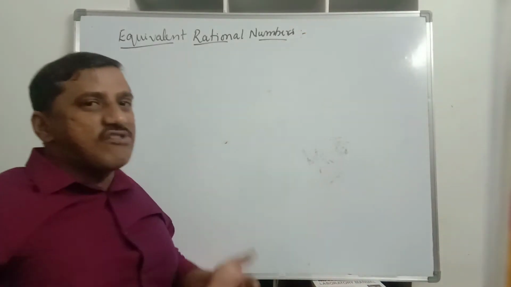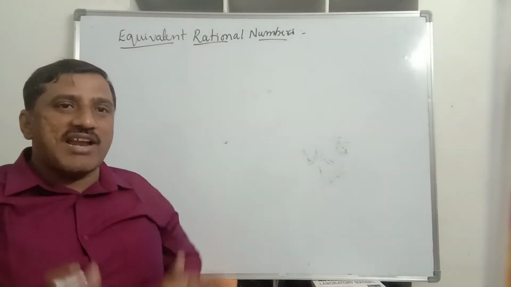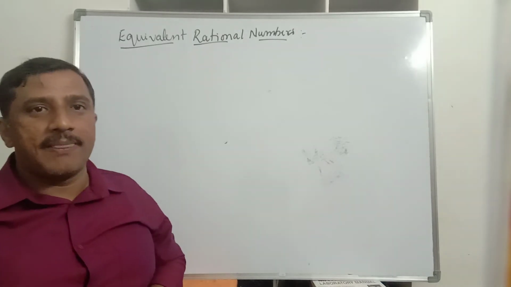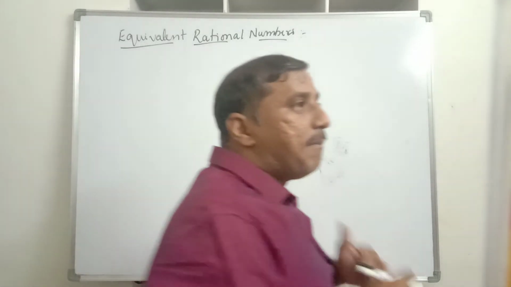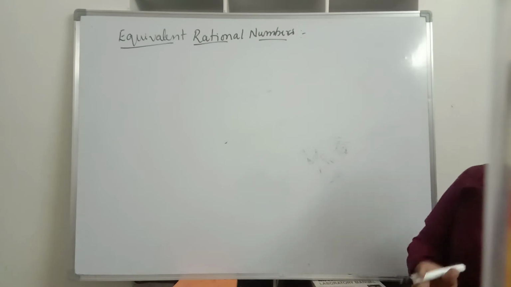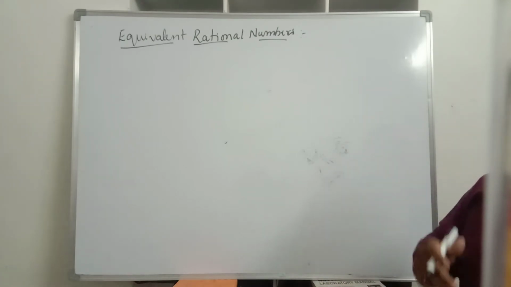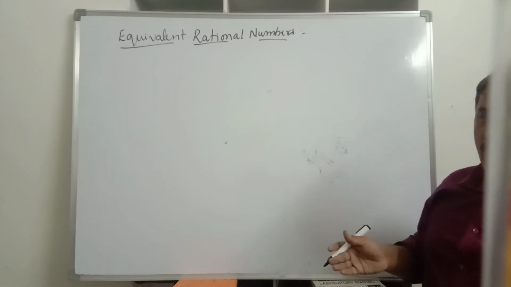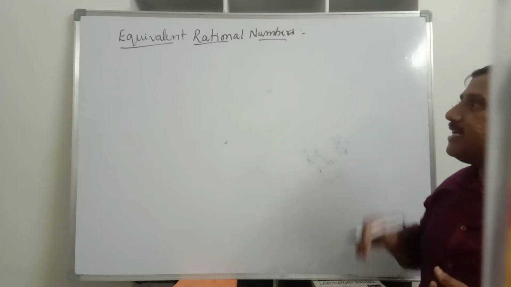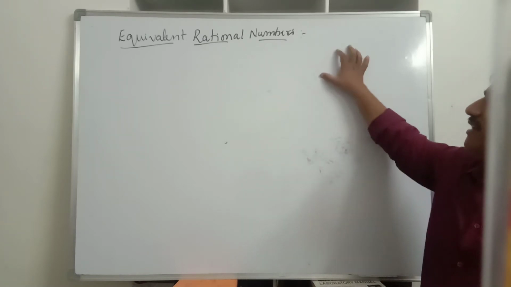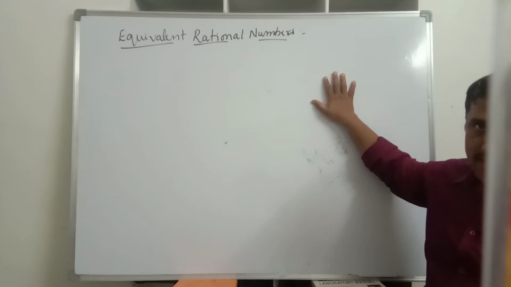How do we get equivalent fractions? If a fraction is given like 2 by 3, we get equivalent fractions by multiplying both numerator and denominator with some integer other than 0.